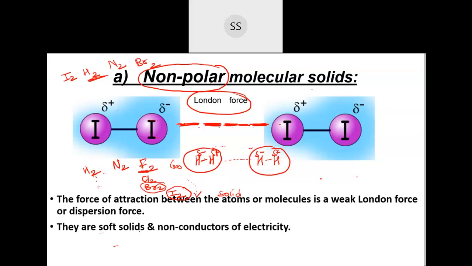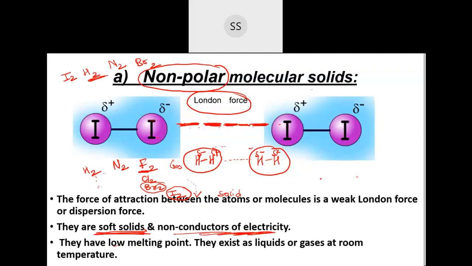And they are soft solids. Why am I calling them soft solids? Because we are decreasing the temperature and converting them, so there is no strong force of attraction between them. Forcefully you're trying to convert them into a solid. And they are not very good conductors of electricity, and they have very low melting point, because if you keep them outside, immediately they will get converted into a gas.